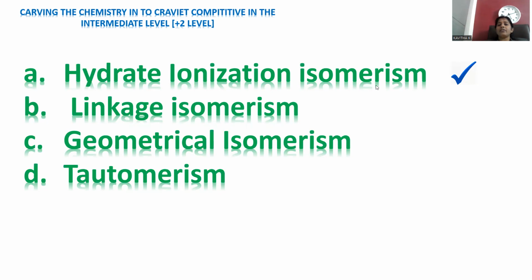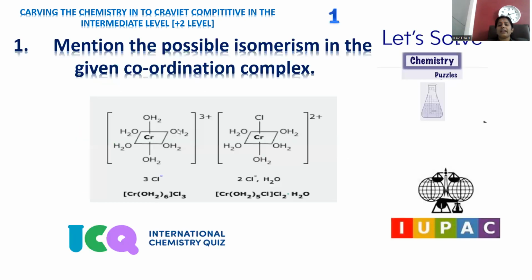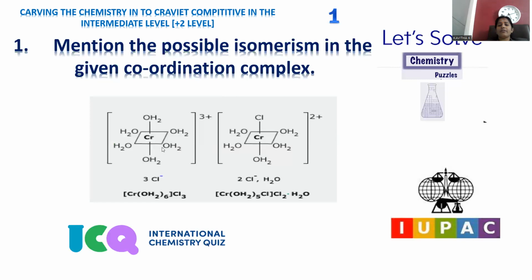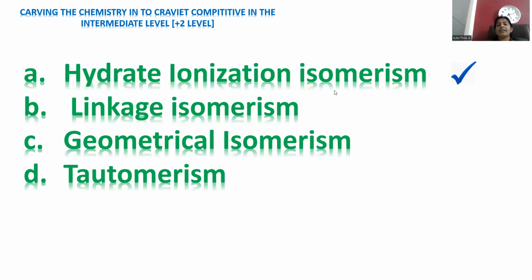It is a part of ionization isomerism only, purely specific for hydrated molecules, that means water. Here the ligands are water molecules, then only we can go for hydrate ionization isomerism. Within the given compound, you can find water, and there is a possibility of chloro replacement with water, so it is part of hydrate ionization isomerism.